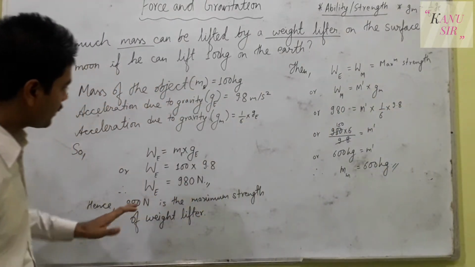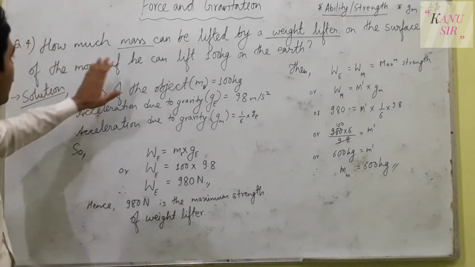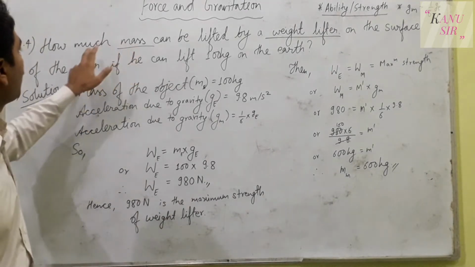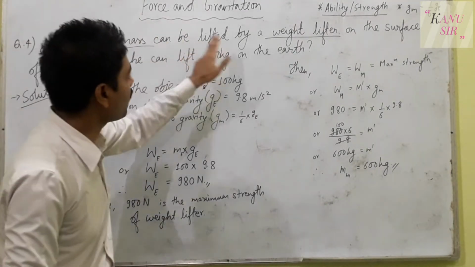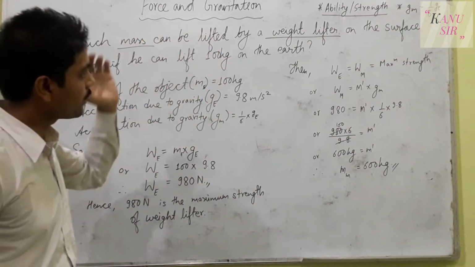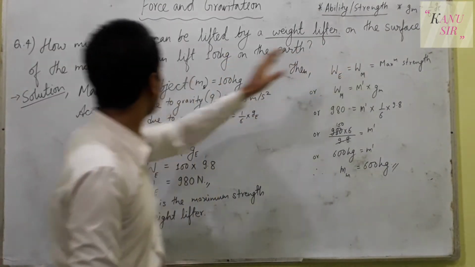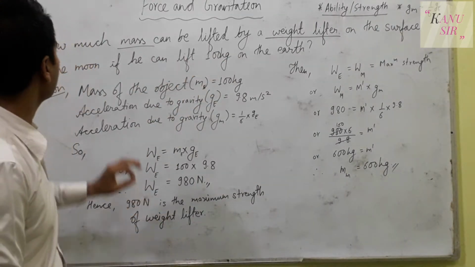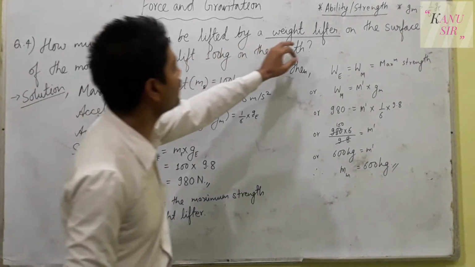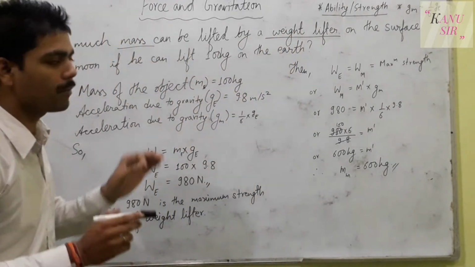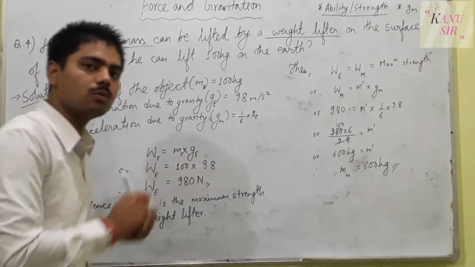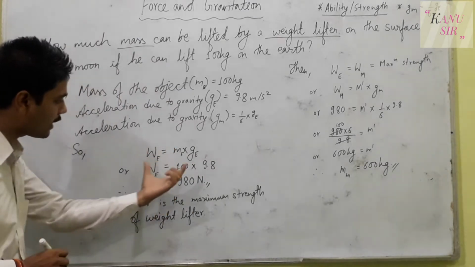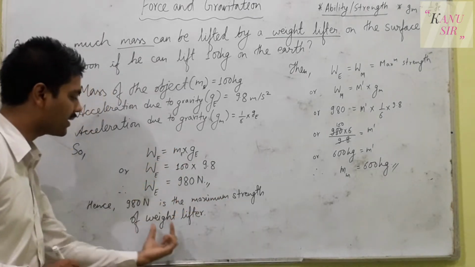So once again, let us recall the question. In the question, the mass of an object to be lifted on the moon is asked, and the mass of an object on the earth is given as 100 kilograms, and it is said that a weightlifter is going to lift a certain amount of mass on the earth and on the moon. So first we have to calculate the maximum strength of the weightlifter.